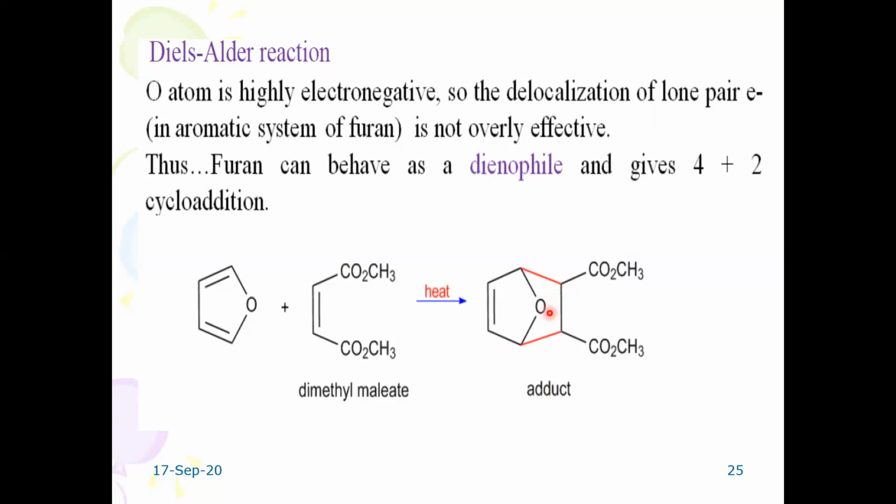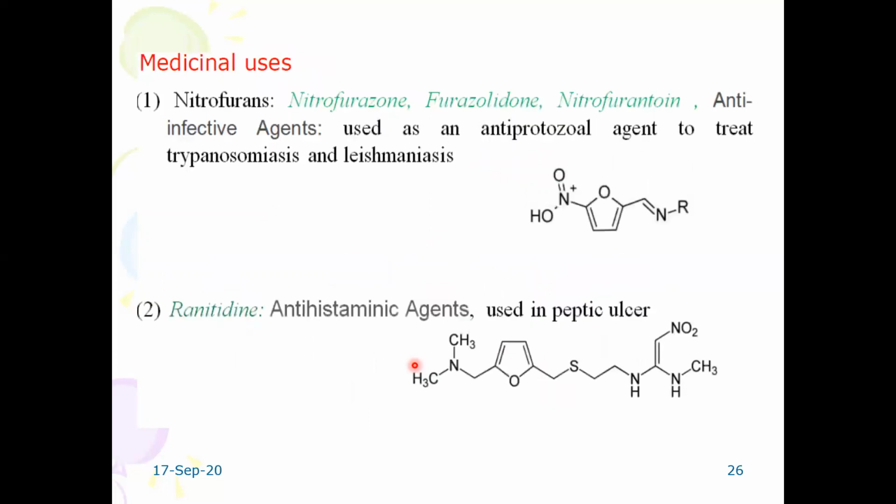Especially in the cycloalkane chapter, you have learned about the Diels-Alder type of reaction, and even with dienes you learned about the Diels-Alder reaction in BSc second semester itself. These are the medicinal applications of the furan. Nitrofurans are the most commonly used. Antiprotozoal and antihistaminic properties are also found. Here you can find a furan derivative, and here is also a furan structure. These two are medicinal applications.